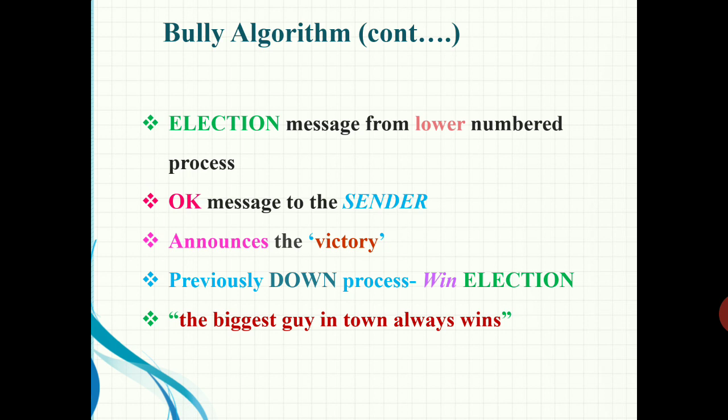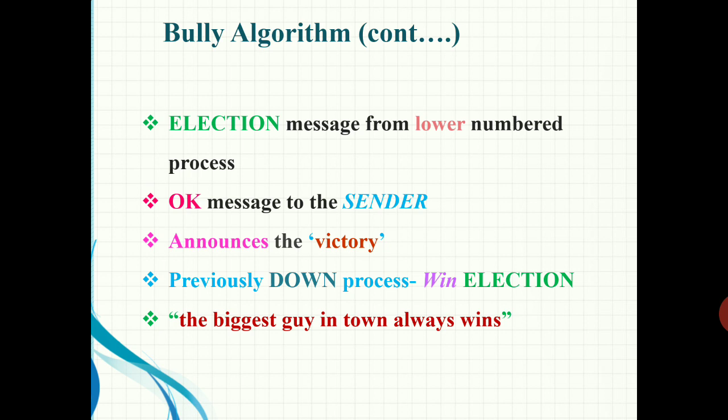That is, if it is already conducting an election, then no problem. If it is not conducting an election, then it will start a new election. All processes give up except one process, which remains in the system as the coordinator. Then it announces its victory by sending a coordinator message to all other machines, telling them that it is the new coordinator.